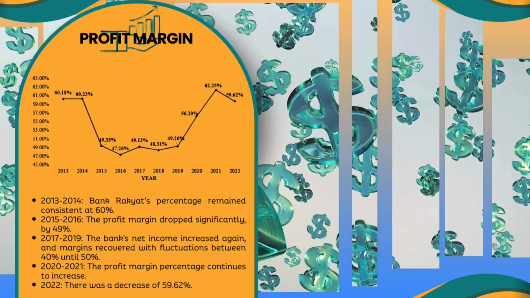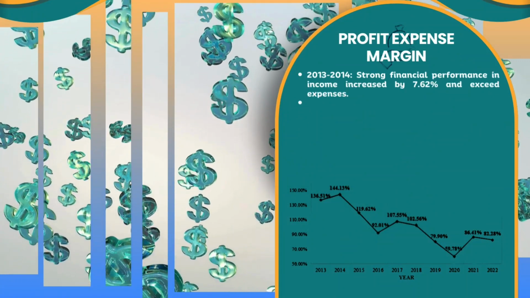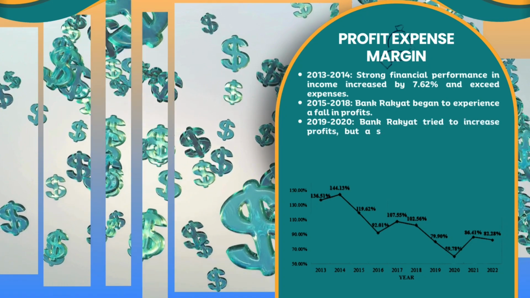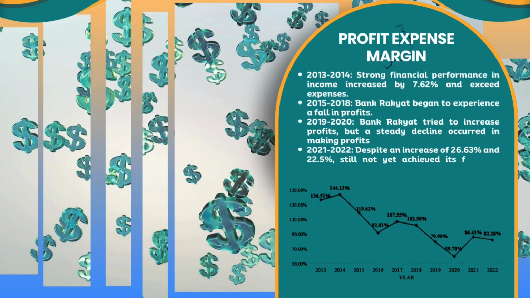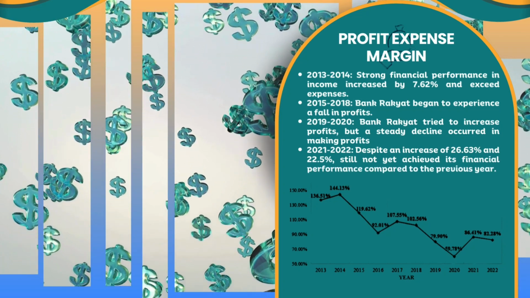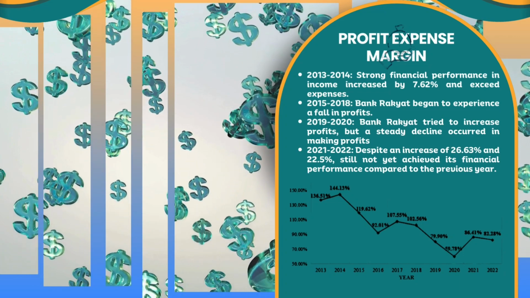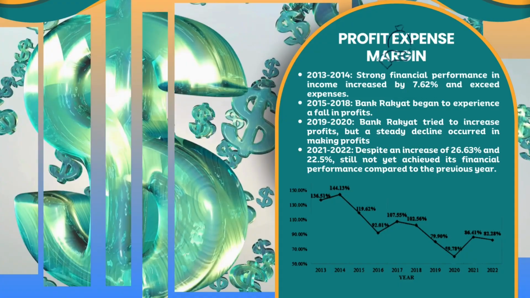However, there was a decrease in 2013 too. Bank Rakyat's profit expense ratio increased by 7.62% in 2014, showing strong performance, but then saw declines from 2015 to 2018, and again in 2019 to 2020, indicating reduced profitability. There was some recovery in 2021 until 2022, but not to previous high levels.